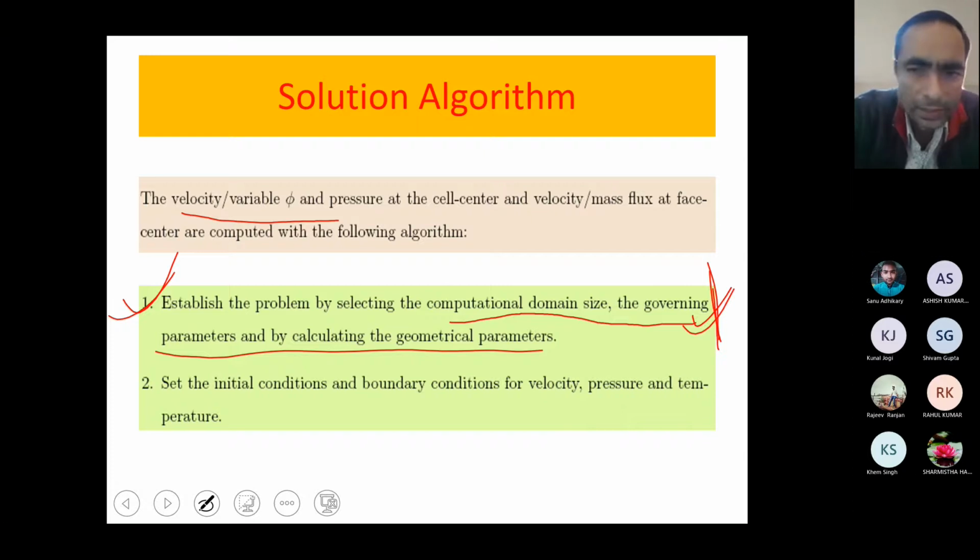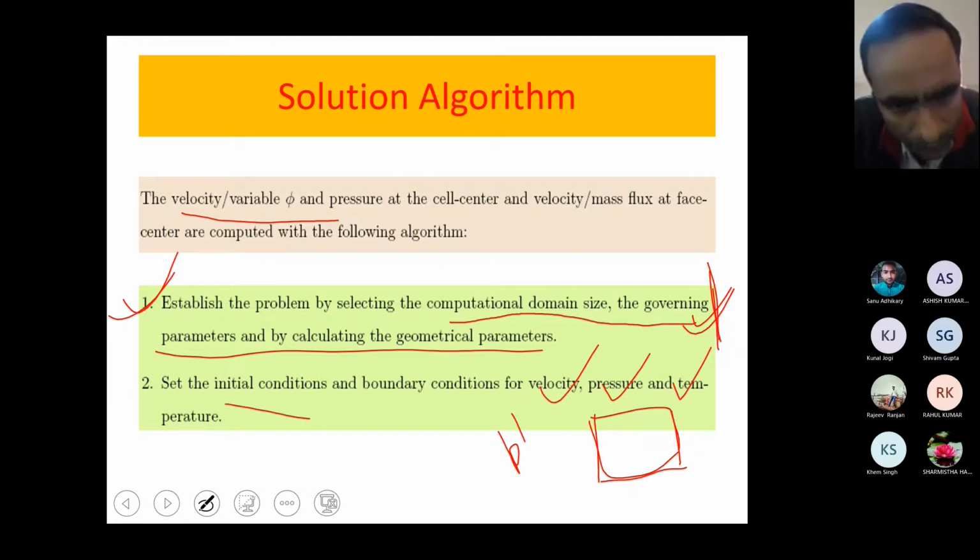Now select the initial and boundary conditions. If the initial condition is given, that is okay. If not given, you can assume 0. The boundary conditions are already given to you or you have already seen them. We have seen the boundary conditions for velocity, pressure, temperature, even pressure correction. For the initial condition, as I suggested, in the case of a steady state you can give 0 or anything, because we have to march in time. Or if it is an initial condition, then it is available to you.